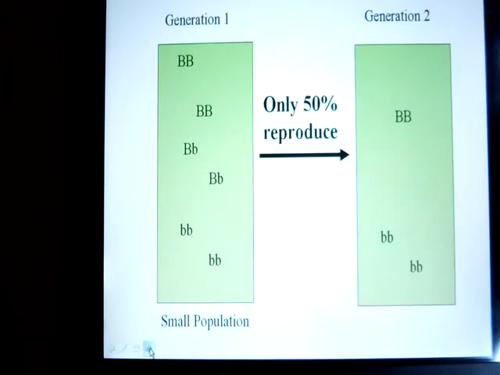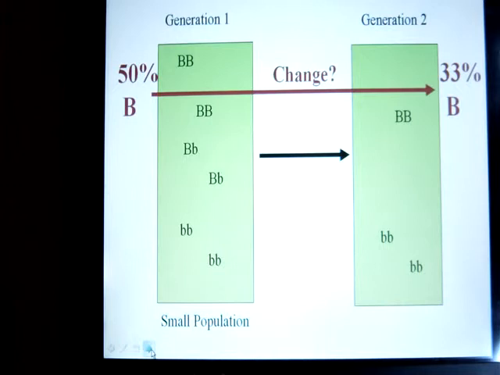Now, as in any population, not everyone reproduces, not everyone mates. So we've just picked 3 of those individuals at random. There we have it. You can see, just by fluke, the allele frequencies changed. It went from 50% big B to 33% big B. And again, the reason is just because it's a small population, and just by chance, not everyone gets to mate, that population changed.